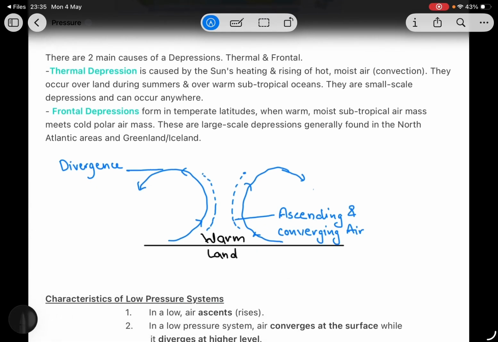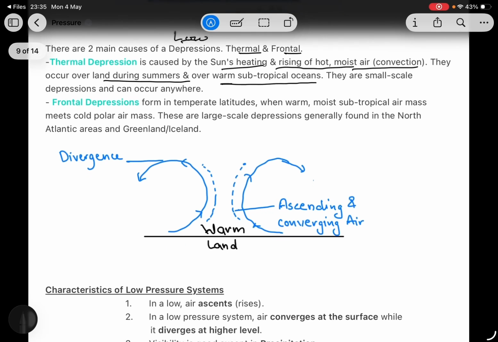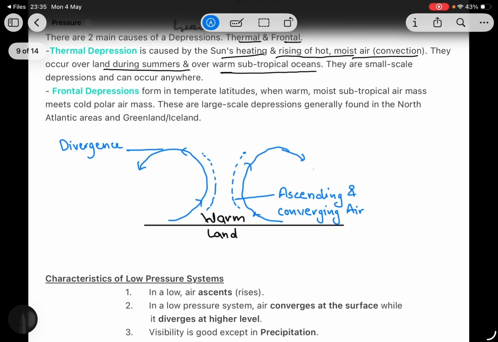There are two main reasons for depression. Depression means low. Thermal and frontal. Thermal depression is caused by sun heating and the rise of hot moist air, as I told you earlier. It occurs over land in summer and over warm subtropical areas. Frontal depression forms in the temperate latitudes when warm moist air meets the cold polar air mass.